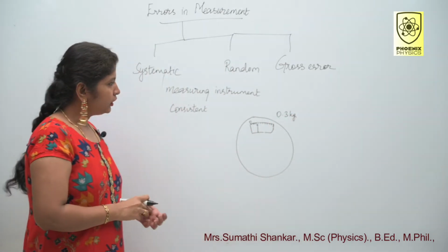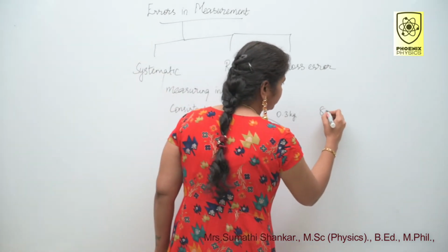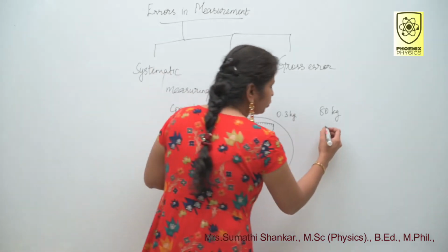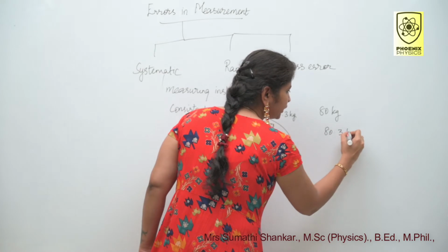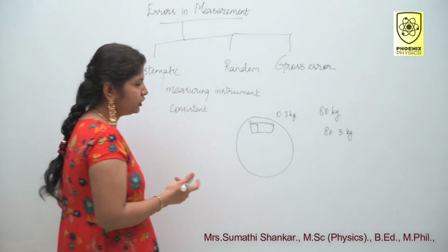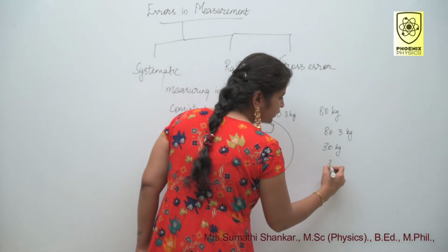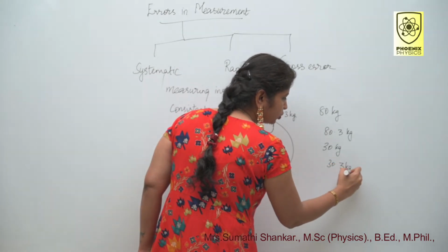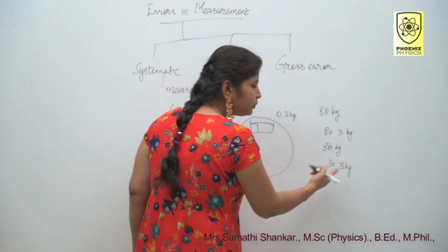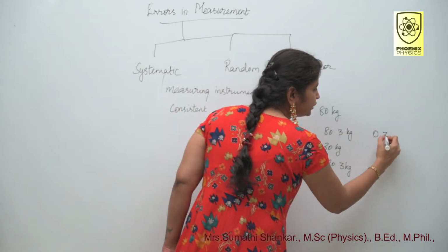Okay. Here first I measured my weight. Say my weight is 80 kilogram. My actual weight is 80 kilogram, but this weighing machine shows 80.3 kilogram. Next I measured my daughter's weight. Her weight is 30 kilogram, but this machine shows 30.3 kilogram. So, if I take several measurements, in all the measurements, this machine shows excess 0.3 kg.